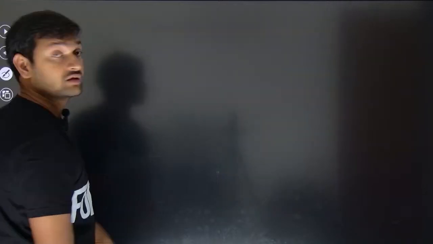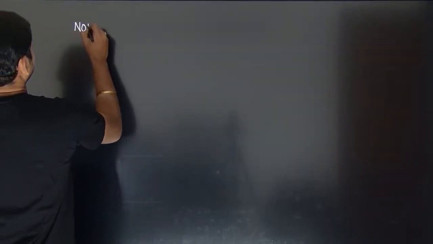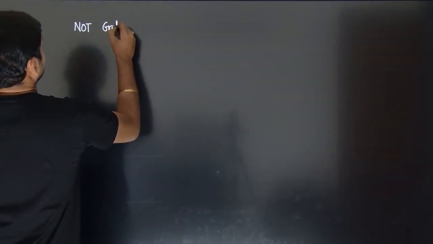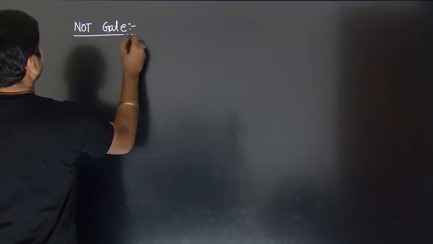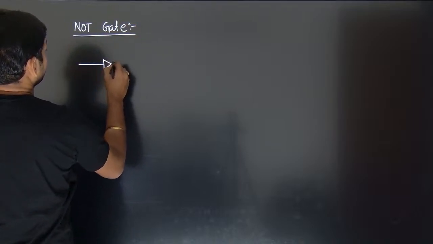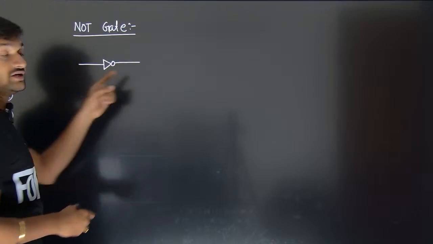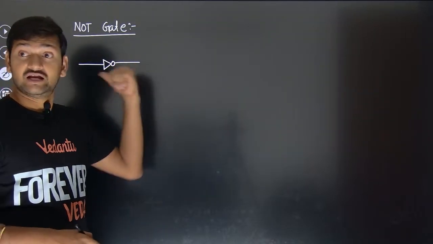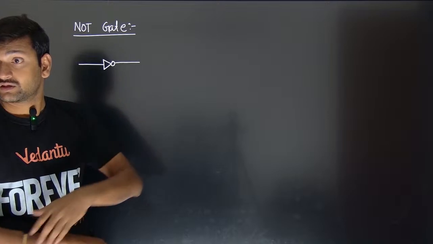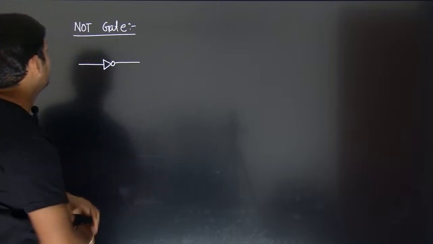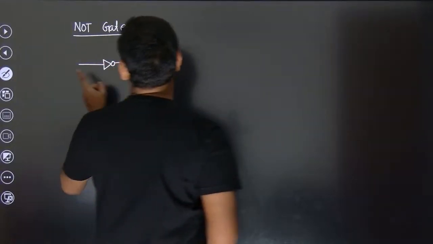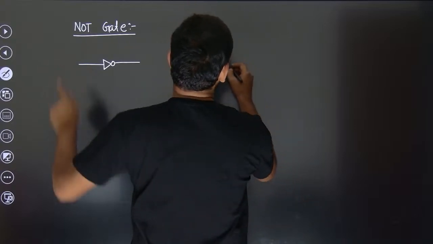Now look, there will be something called the NOT gate. How will the NOT gate be represented? This is how it is represented. You will have a single input, single output.